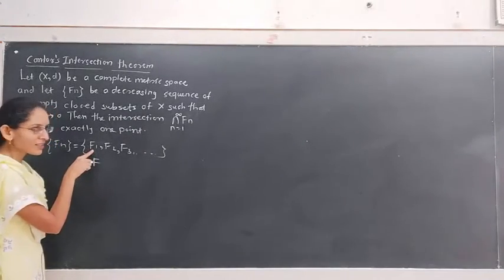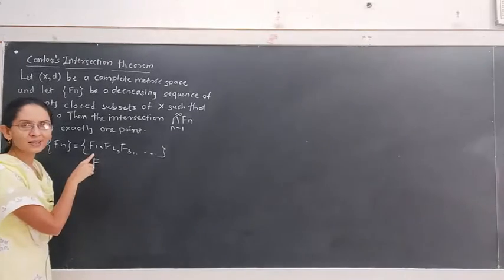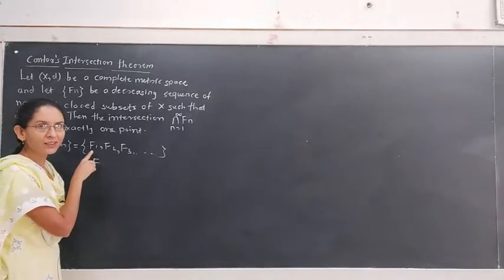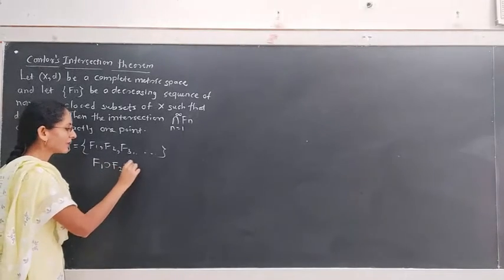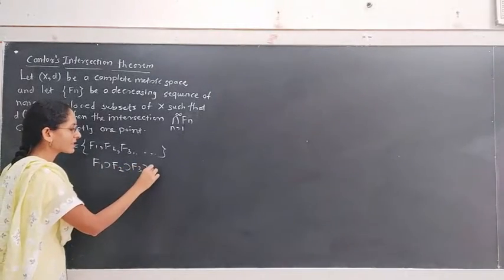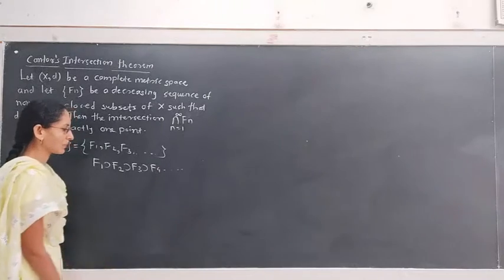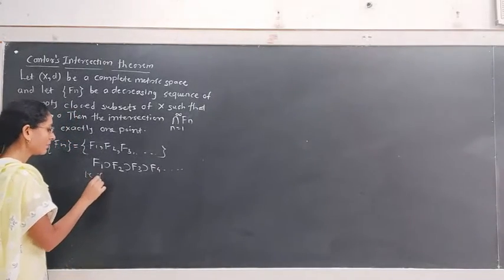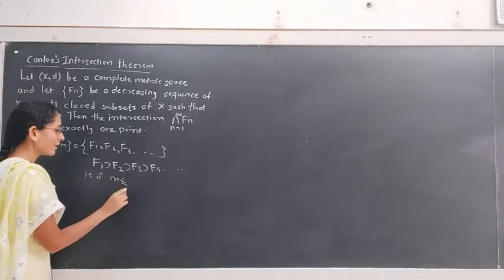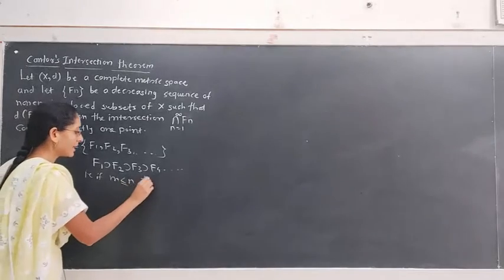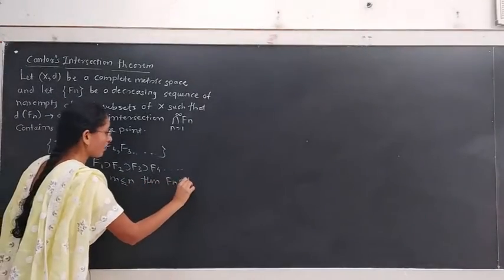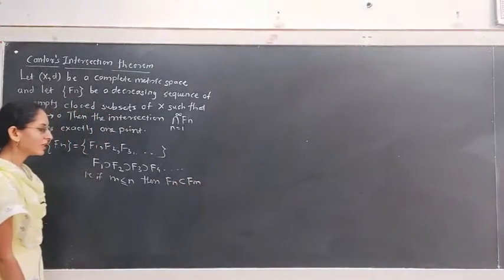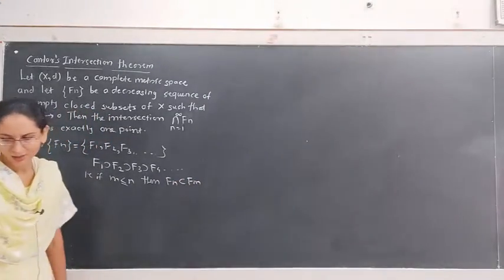The first term of this sequence, a closed set F1, contains the set F2, contains the set F3, contains F4 and so on. That is, if m is less than or equal to n, then Fn is a subset of Fm. This is what a decreasing sequence is.